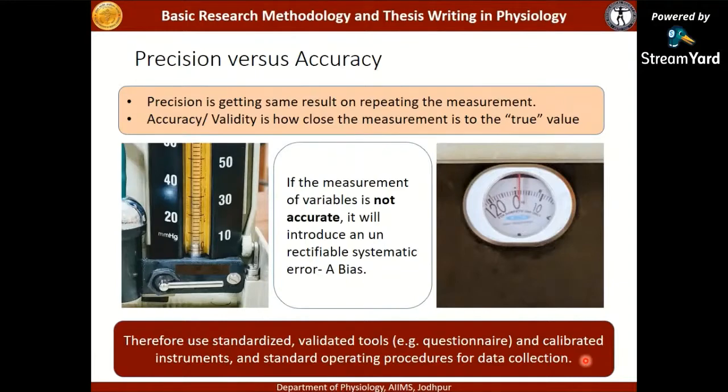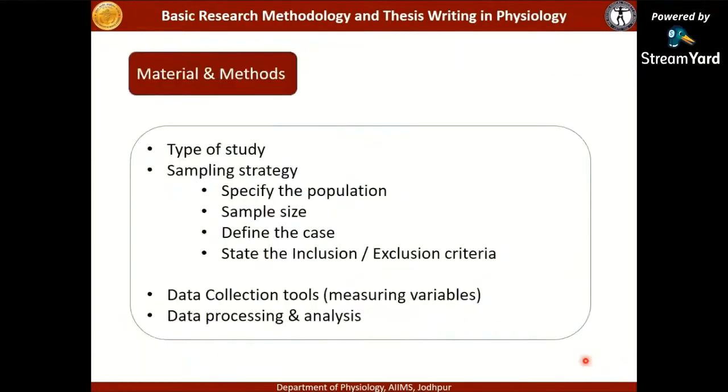You first need to plan a pilot study to get it validated, and only then can you use it in your research. So always use standardized methods, validated tools, and calibrated instruments to get accurate results, and that will add to good quality research. Here, these two are not accurate.